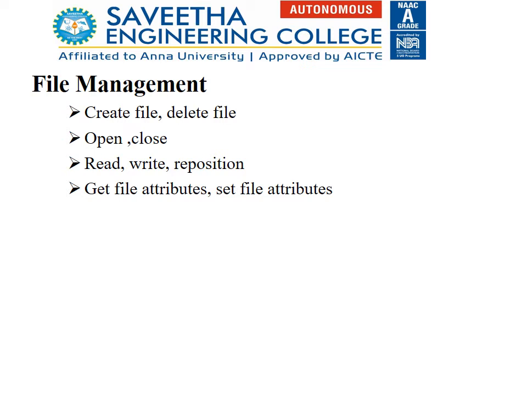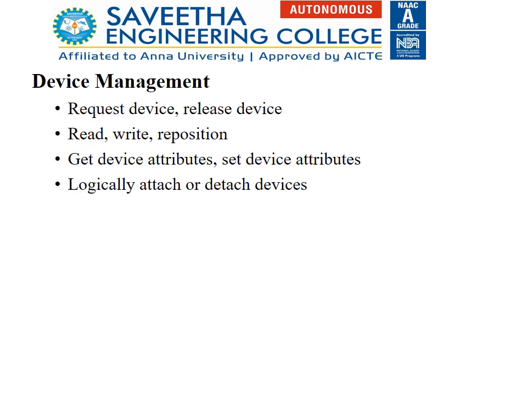Open system call is used to open a file in read mode or write mode or execute mode, whereas close system call is used to close a file which is already opened. Read, write and reposition represent in which mode you are opening the file. Get file attributes and set file attributes deal with attributes of the file. So these are the system calls which come under file management.